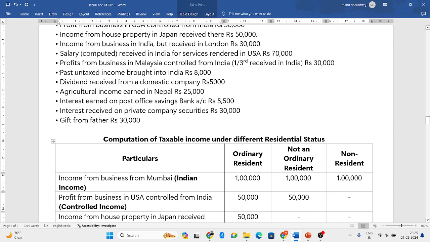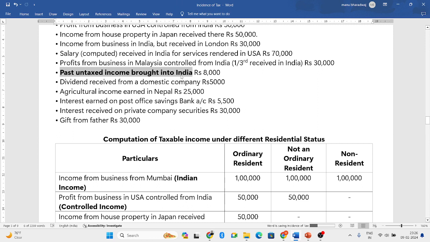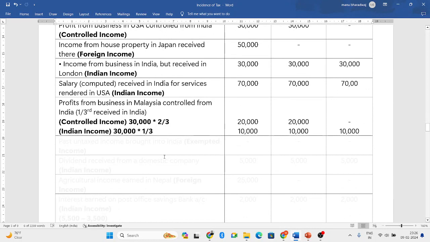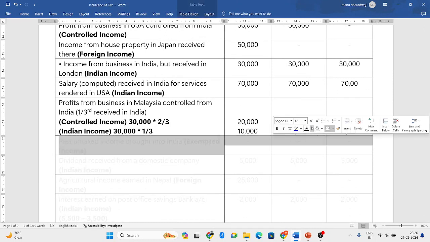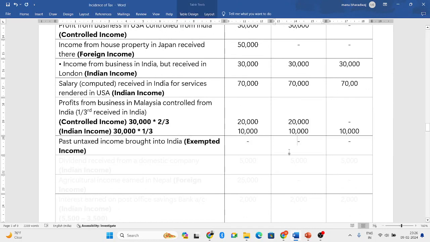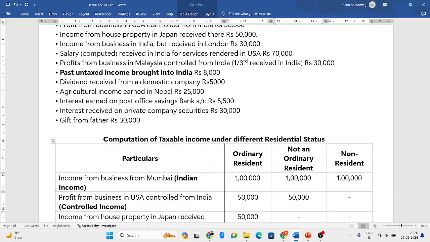Next, past untaxed income brought into India. Very, very important information. First time it has come here. Any past untaxed income, which was not taxed in the previous assessment years, should be ignored. It is considered as exempted income. If there is any past untaxed income, that is an exempted income. Make a note of this one. Any past untaxed income is completely exempted.